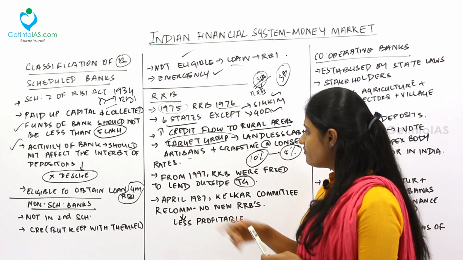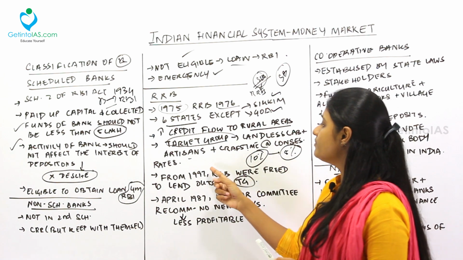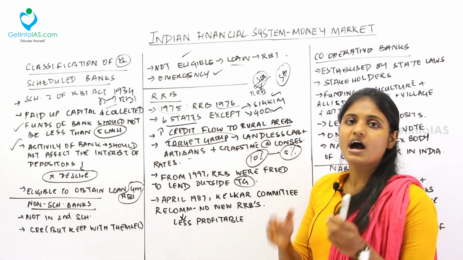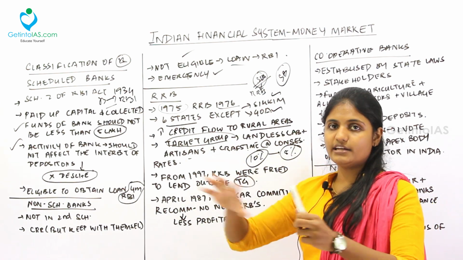Next one, from 1997, the RRBs were freed to lend outside. So earlier, before 1997, RRBs lent only to the target groups. Fine. After that, they were freed from lending only to the target groups, and now they are lending to everyone.